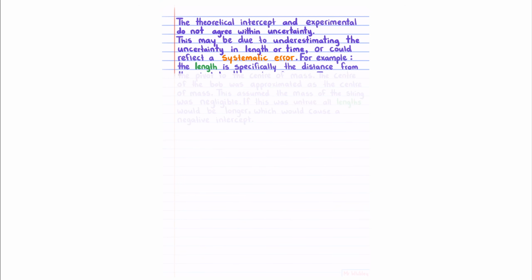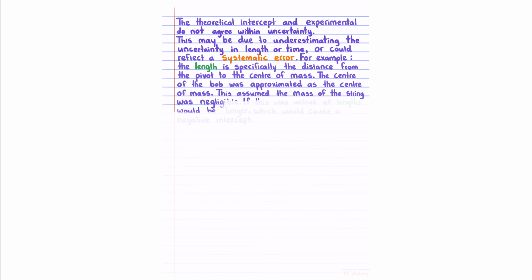The theoretical intercept and experimental do not agree within uncertainty. This may be due to underestimating the uncertainty in length or time, or could reflect a systematic error. For example, the length is specifically the distance from the pivot to the center of mass. The center of the bob was approximated as the center of mass. This assumed the mass of the string was negligible. If this was untrue, all lengths would be longer, which would cause a negative intercept.